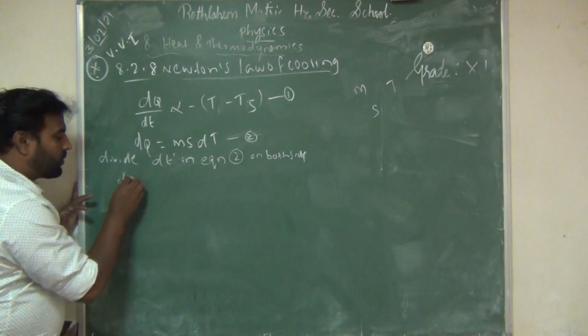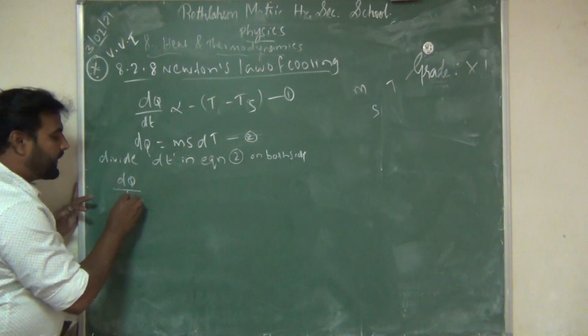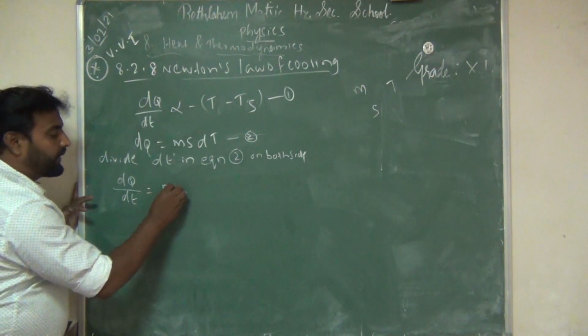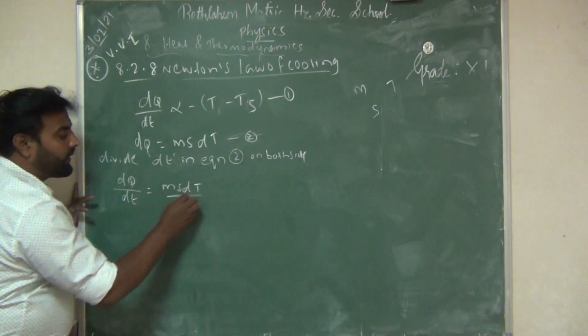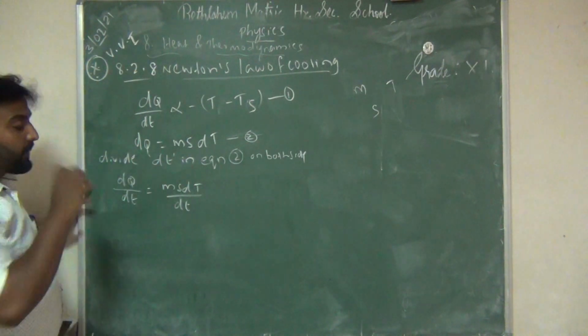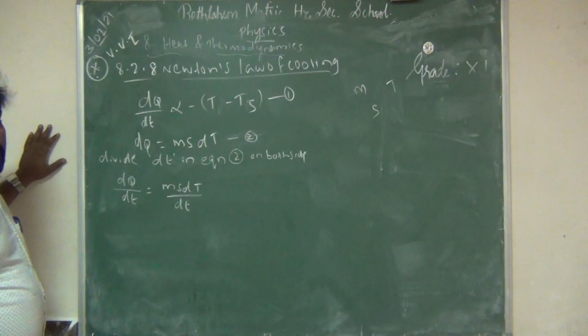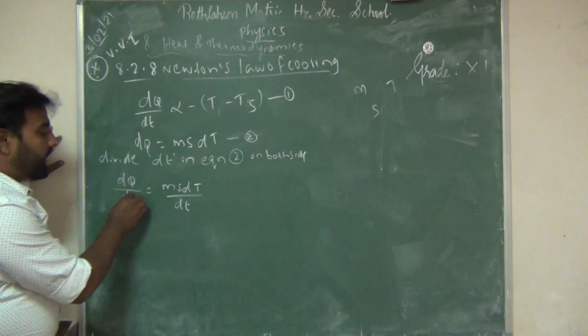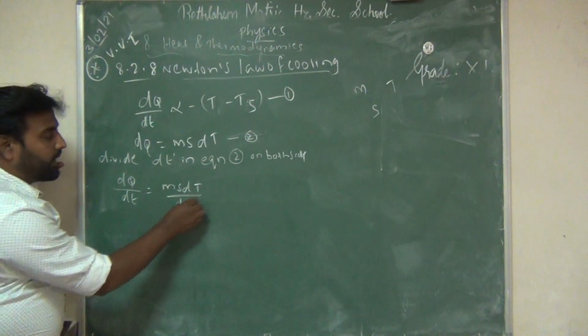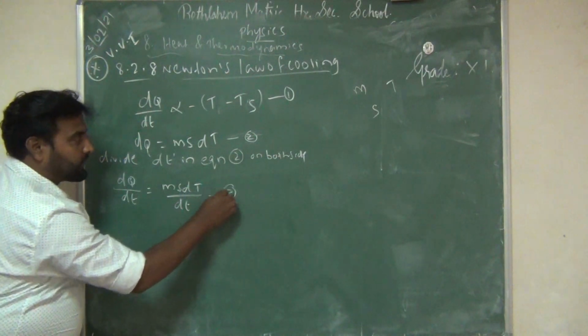So dq by dt is equal to ms dT by dt. Now dq by dt is ms dT by dt. This you can keep as equation 3.